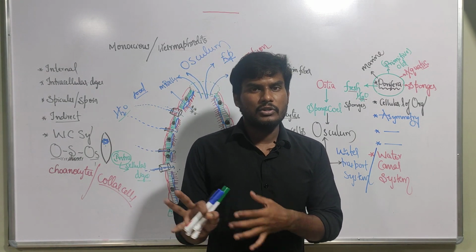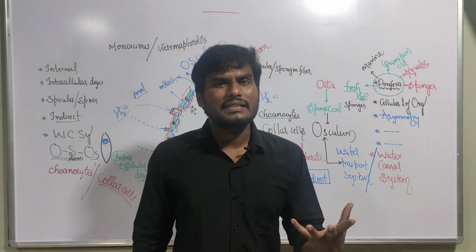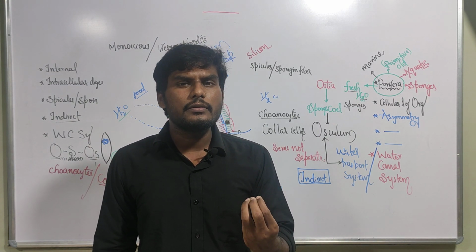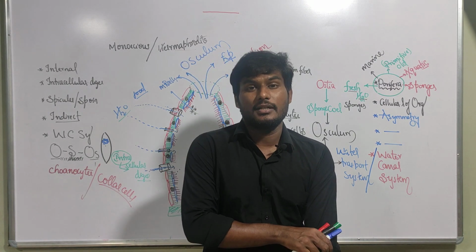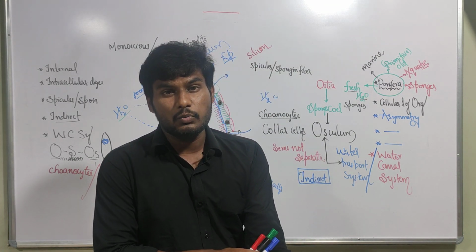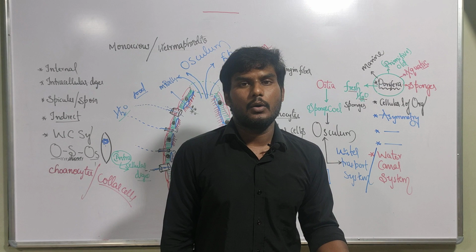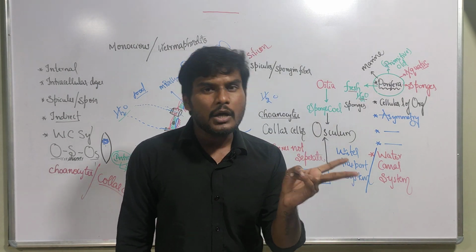Sycon scypha, which is present in marine water. And the next example is freshwater sponge. What is the freshwater sponge? Spongilla. The spongilla is the freshwater sponge. Next one, Euspongia. What sponge? Bath sponge. Scientific name, common name.